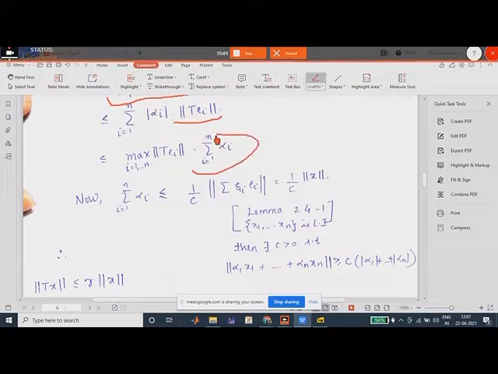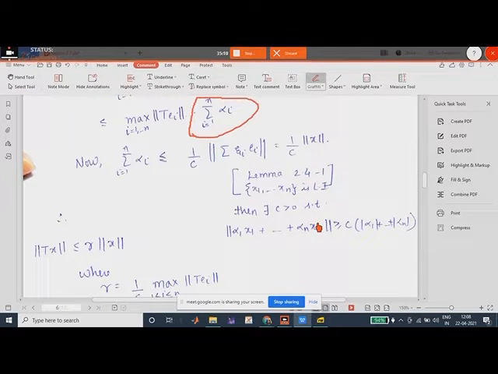Now we'll see what this summation of alpha i actually is. You remember you have done a lemma in section 2.4: if x1 to xn is a linearly independent set, then there exists a c greater than 0 such that norm of summation alpha i xi is greater than or equal to c times summation of modulus alpha i.